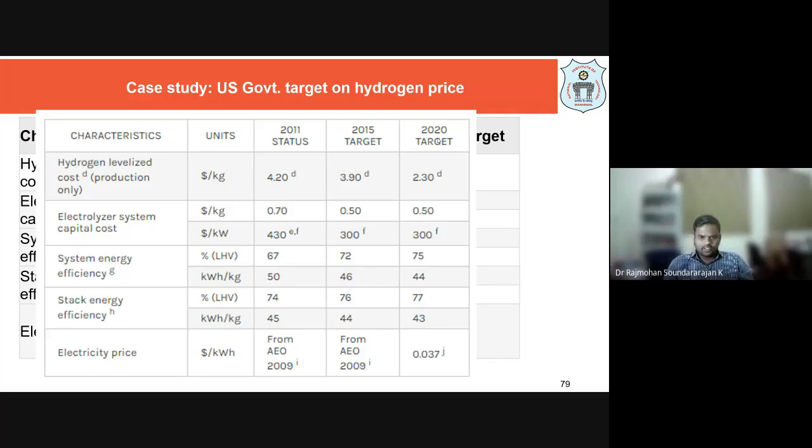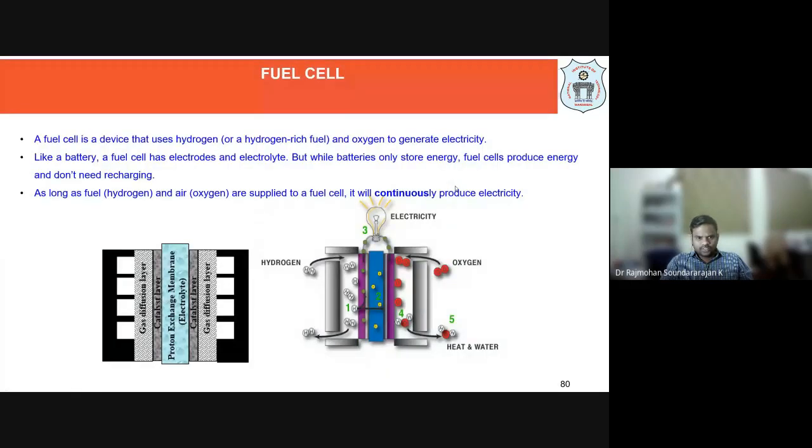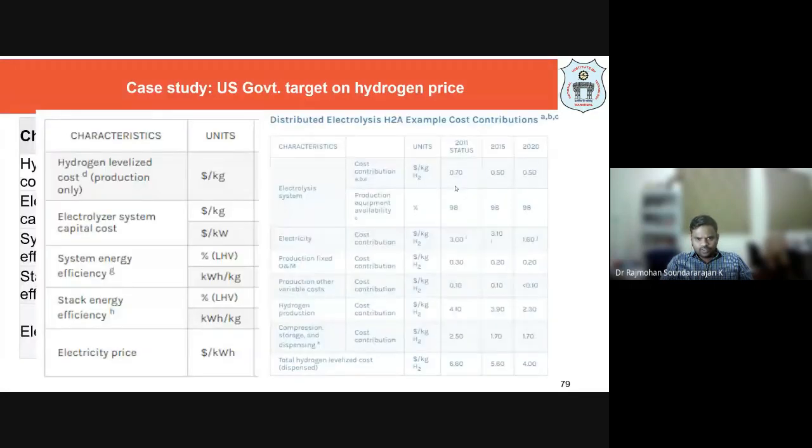Last two slides. So $2.3 per kg was the target for the production cost of hydrogen. Now, for 2020, I have referred to the website to see the update. The 2011 status was like this, and by 2020 they were able to reduce the cost this way.